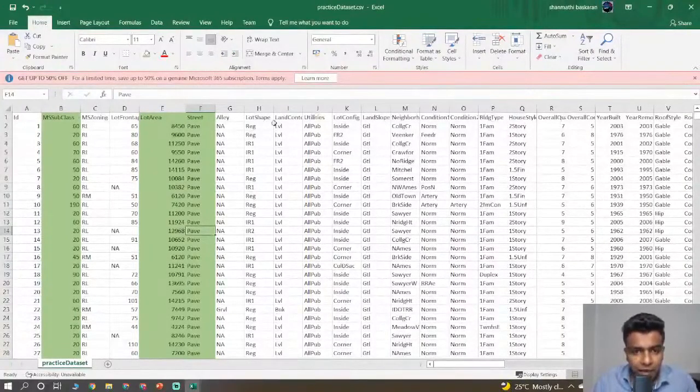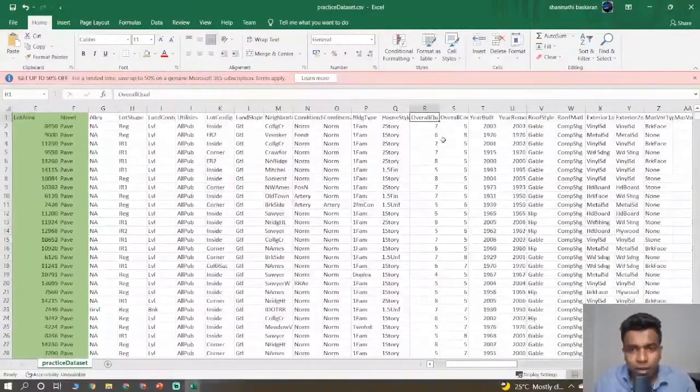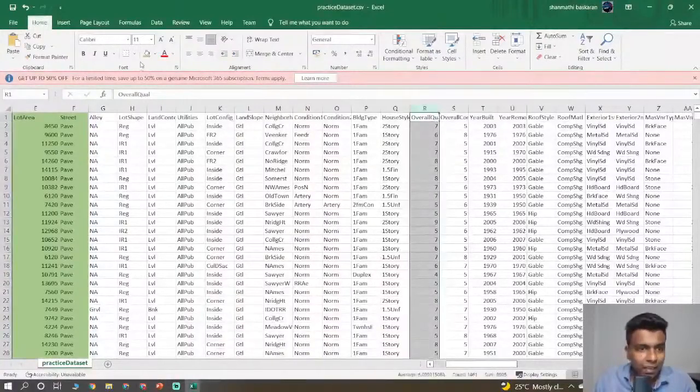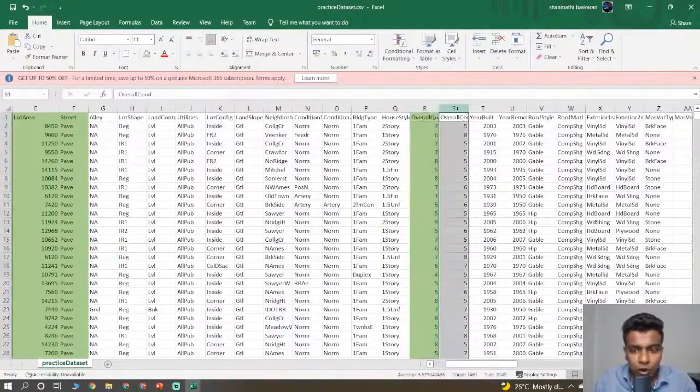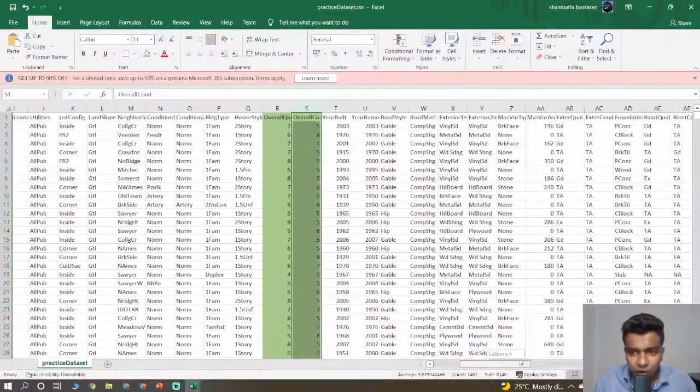Okay, give me a sec, let us see which column we can include. I really don't want to add a lot of complexity. So let us take this overall quality, and this one is overall condition. So this is that column, and year built is not needed, because I really don't want to include that.